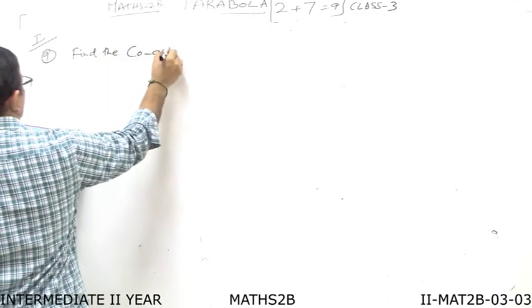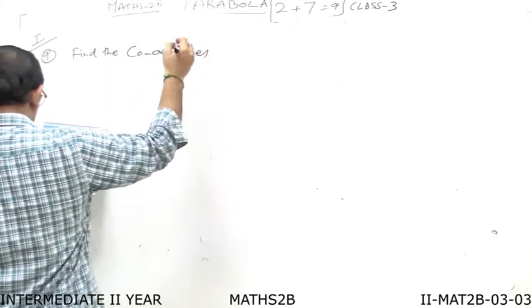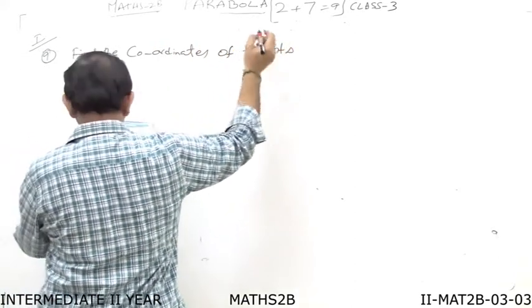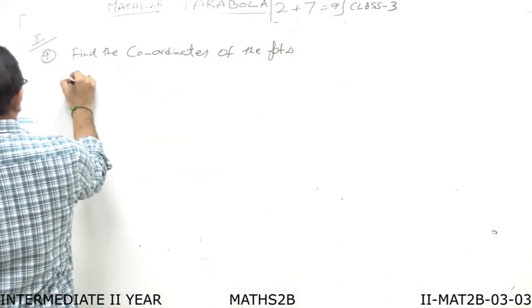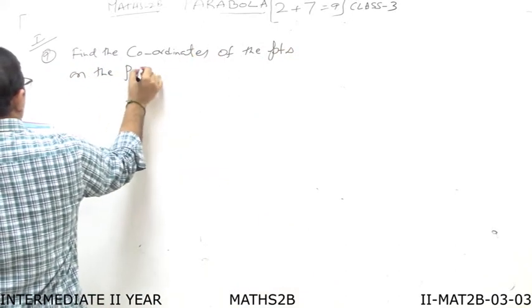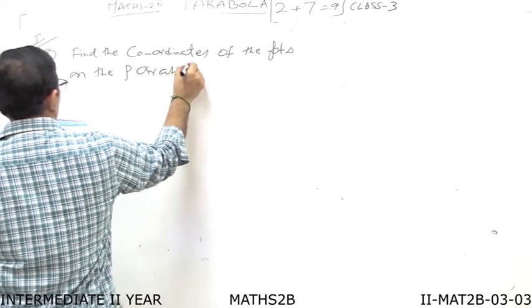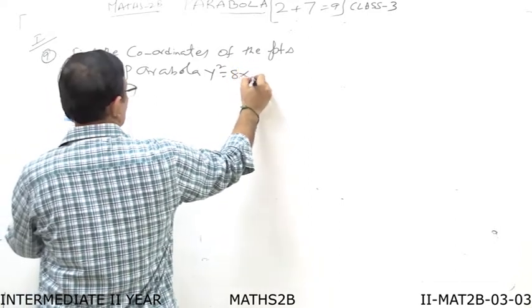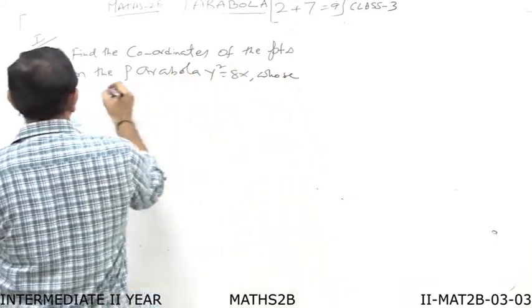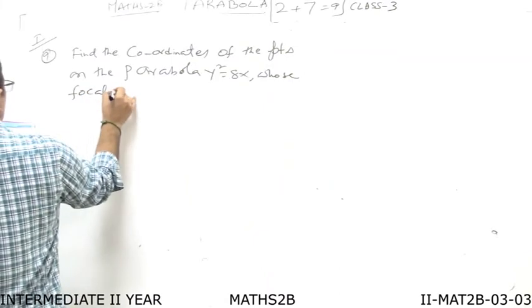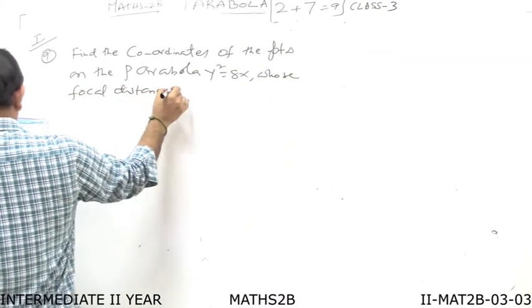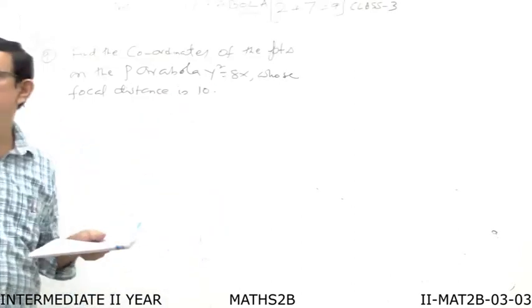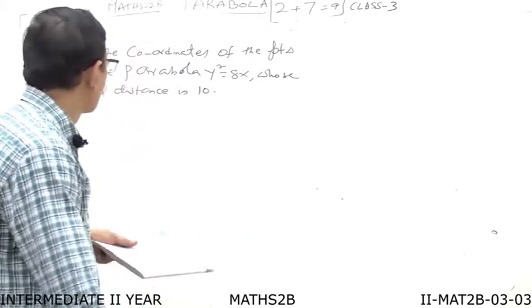Find the coordinates of the points on the parabola y square is equal to 8x, whose focal distance is 10.